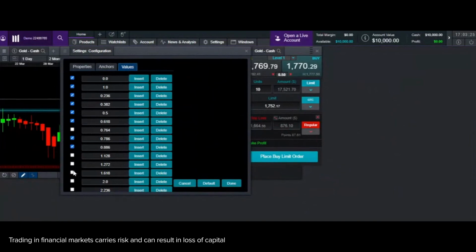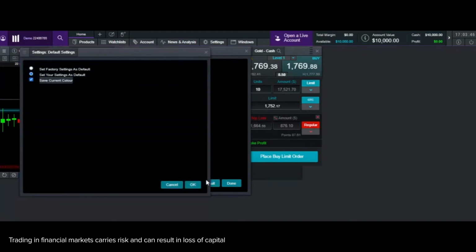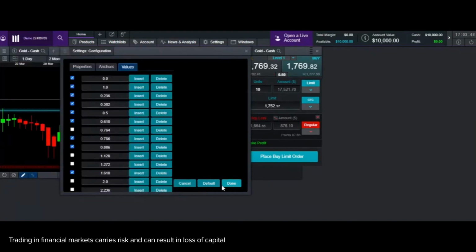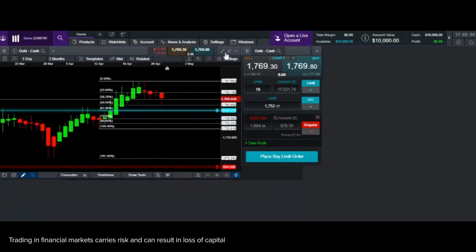I usually have 161.8 and I have the rest. I have 88.6, which is very important for me to re-enter. 78.6 is crucial for me to keep stop losses. So mostly 61.8, 78.6, 88.6 are the most important ones. I'm going to make it the default and click OK, done. Okay, let's get back to our chart.